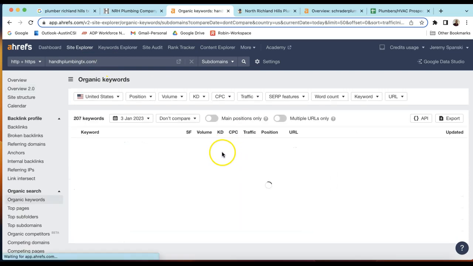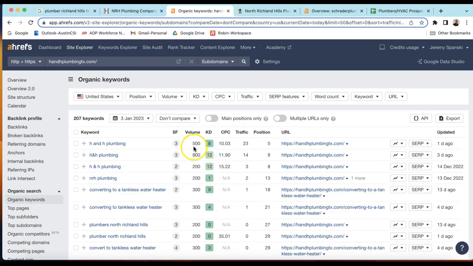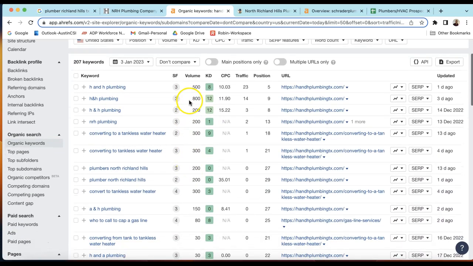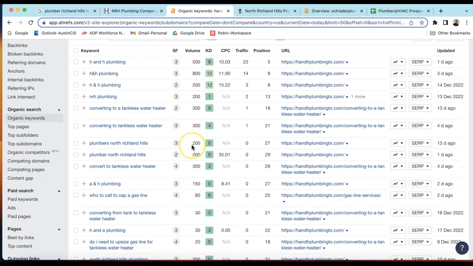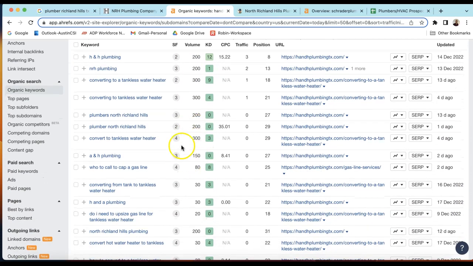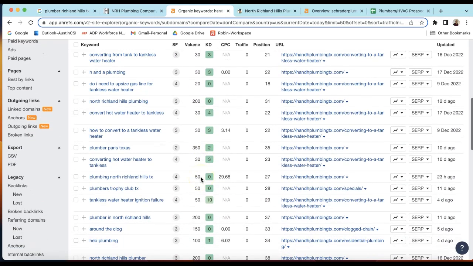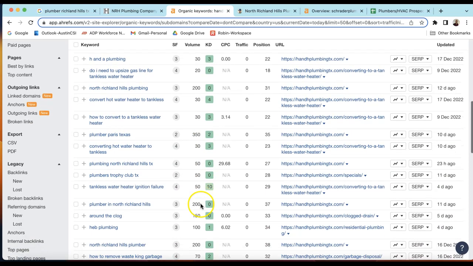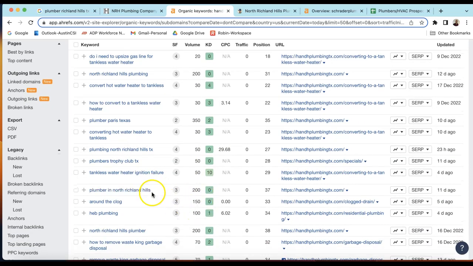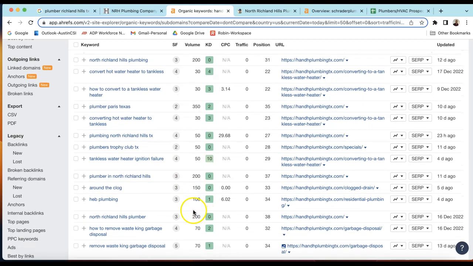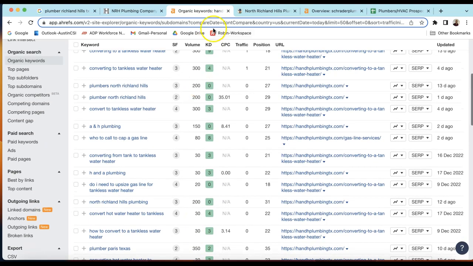Right now, good website. You have 209 keywords, which is a good start for sure, and you could keep all these keywords. They're good volume. You want to have higher volume, more bang for your buck. But you want to increase your keywords over time and get creative in doing so. Think about all those buyer intent keywords: plumbing services, emergency repair, plumbing repair. And you could tag them to all the cities you go to, not just North Richland Hills, but anywhere in the DFW area, whether you go to Plano, McKinney, Raleigh, wherever you go. So you get very creative in tagging your keywords.